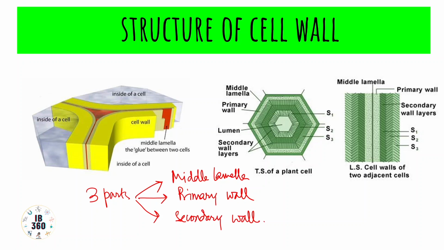So the middle lamella is the first layer which forms at the time of cytokinesis. The red substance in this diagram is the middle lamella, and it acts like a cement between adjacent cells. It is more like the brickwork of the common wall between two adjacent rooms. Since it is found between two adjacent cells, it would be absent on the outer side of surface cells like epidermal cells, and the middle lamella is mainly made up of calcium and magnesium pectates.